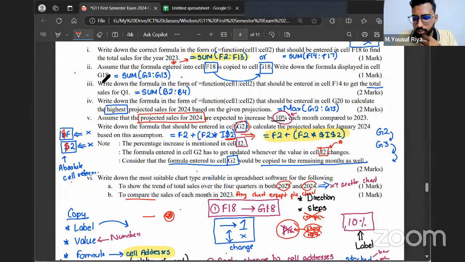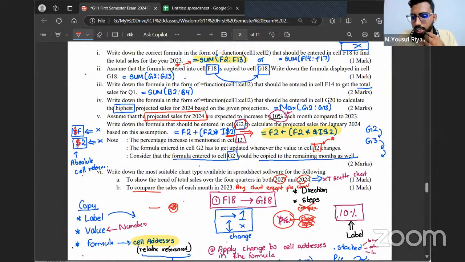Okay, good. The first one, all about area chart. Again, if you're mentioning area chart, bar chart, column chart, you will be getting marks. But the correct word you should mention is stacked area chart, stacked bar chart, stacked column chart, if you want to show two pairs of values.